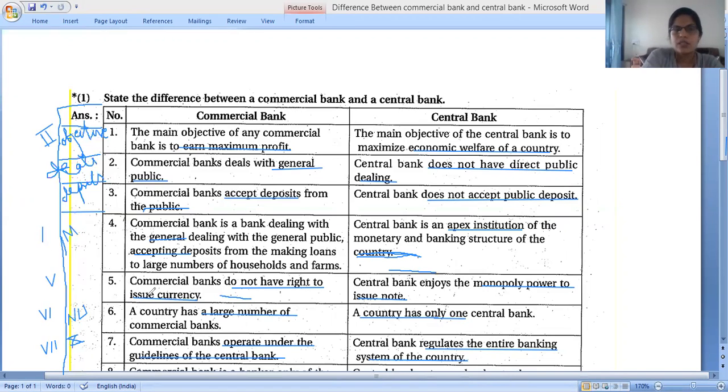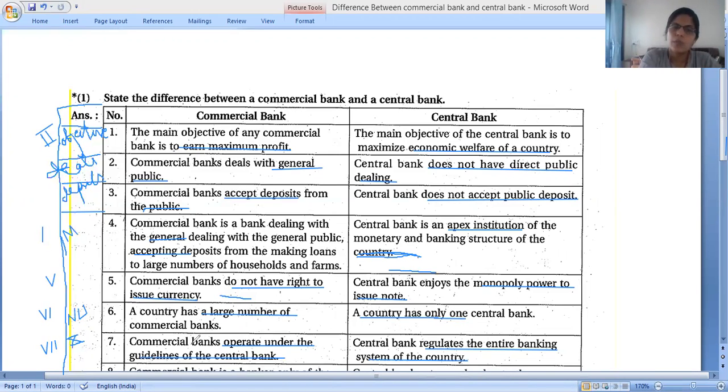The fifth point is the right to issue. Commercial banks do not have the right to issue currencies, and central bank has the right and monopoly power to issue notes. The sixth one is related to numbers of banks. In our country, a large number of commercial banks are here, and central bank is only one.